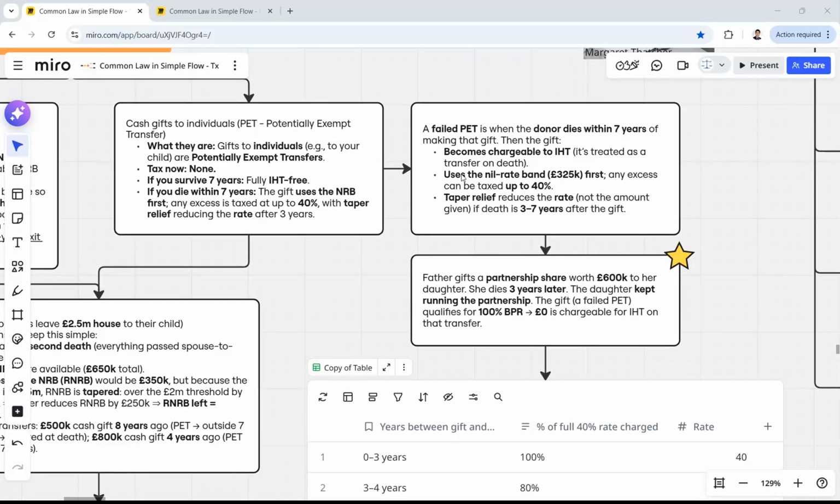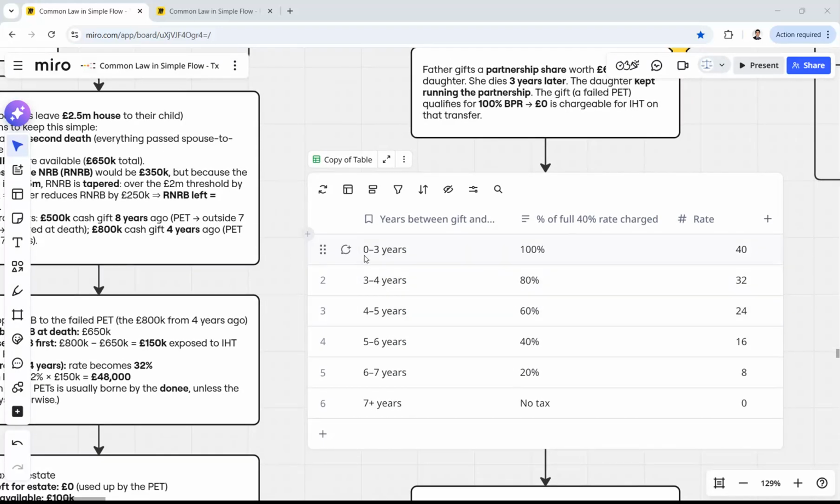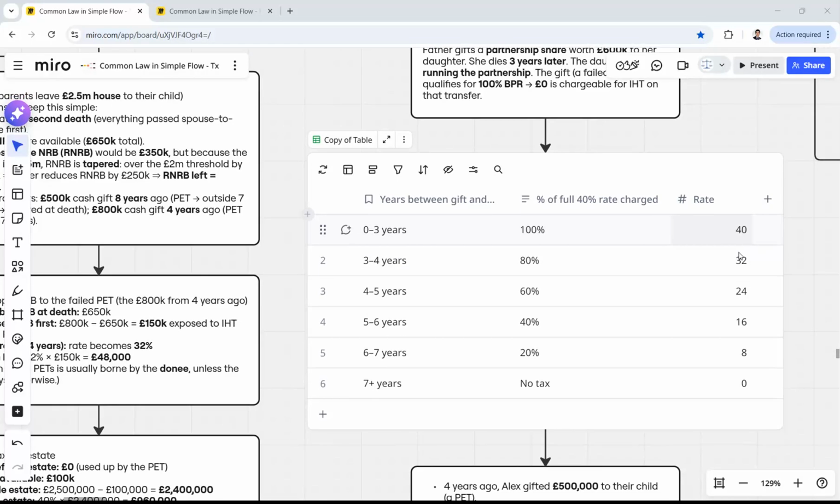And this is the tricky part here, because you may firstly think, okay, the PET has failed, so we need to think of whether there was any taper relief. And the table for taper relief is this. If you die from 0 to 3 years, then you need to pay 100% of the whole tax. I mean, the rate will be 40%. And then from 3 to 4 years, it will be reduced to 32.